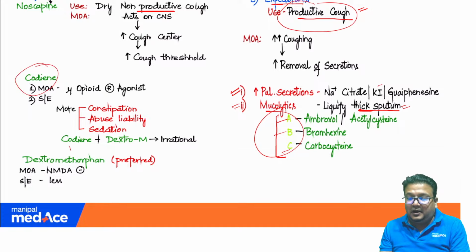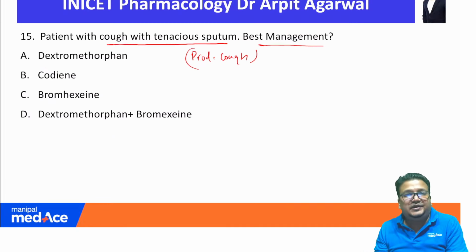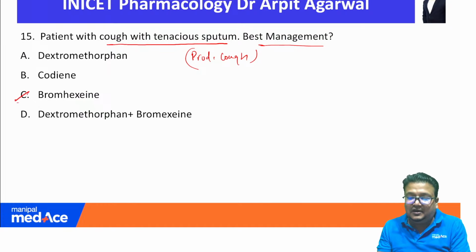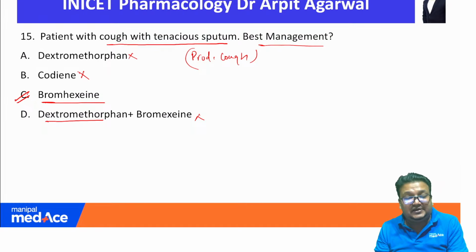Antitussives like codeine and dextromethorphan, they are used for non-productive cough. Clearly, this is all. This is the only thing I have taught in the drugs for cough. Hardly in 5 minutes, and question has come. So cough with the tenacious thick sputum, best management. We are looking for any mucolytics. Bromhexine, dextromethorphan, cough suppressant, dry cough. Wrong. Codeine, antitussive, dry cough. Dextromethorphan, dry cough. Bromhexine is the answer.